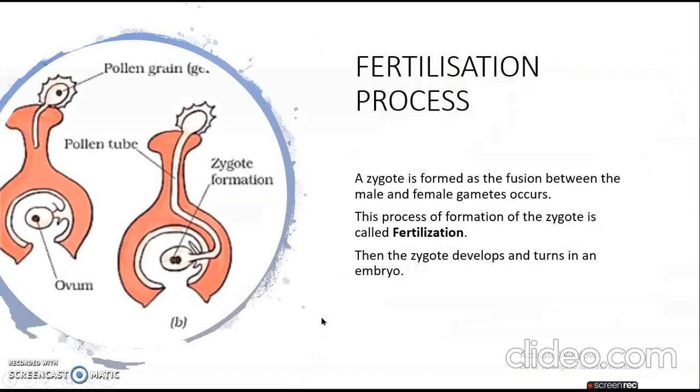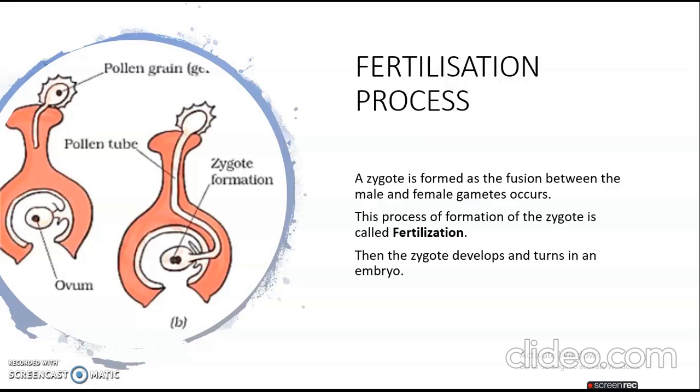Now we will talk about the fertilization process. Basically, when the male and female gametes fuse together to form a zygote, it is called fertilization. The process where the formation of the zygote occurs is called fertilization. Here it's written that a zygote is formed as the fusion between the male and female gametes occurs.